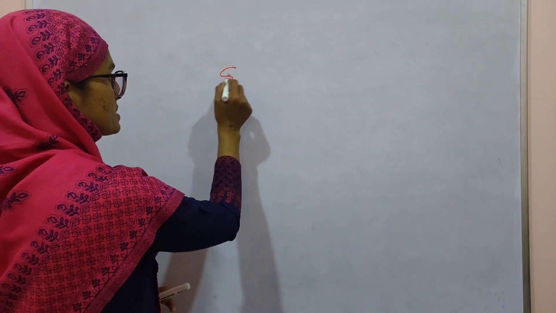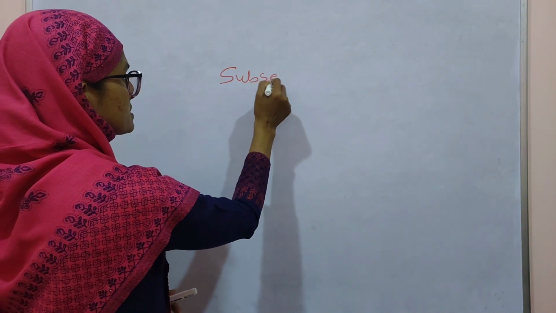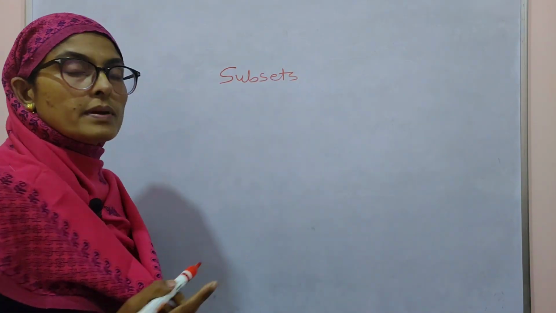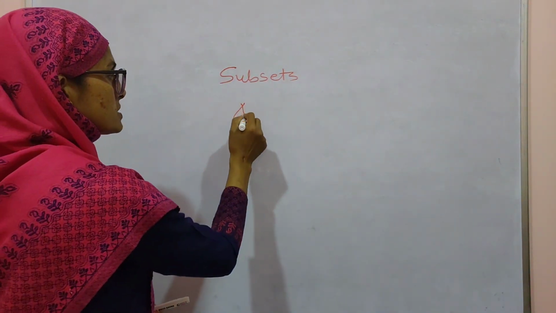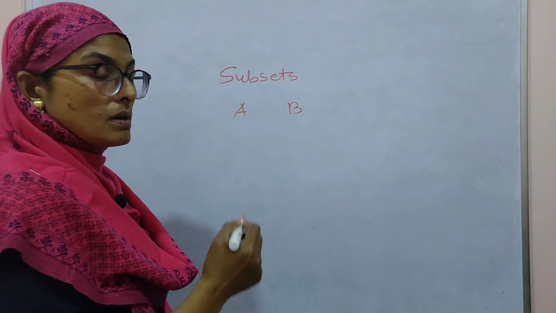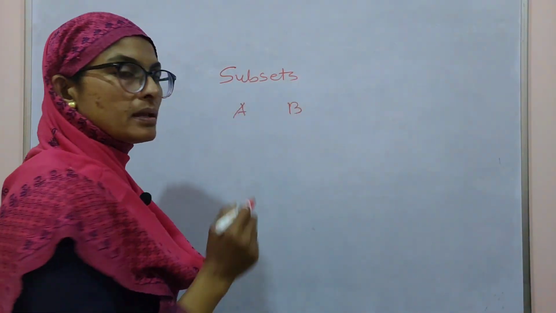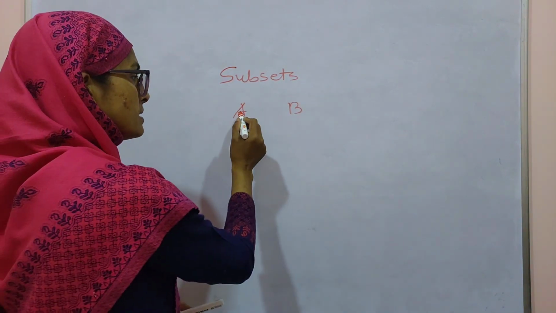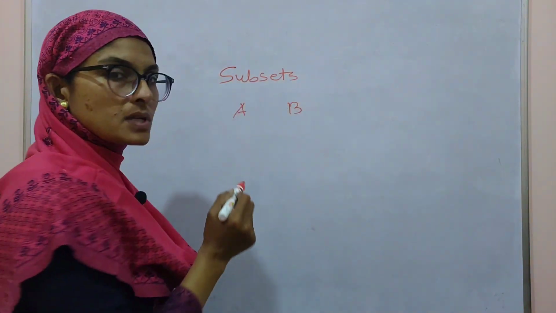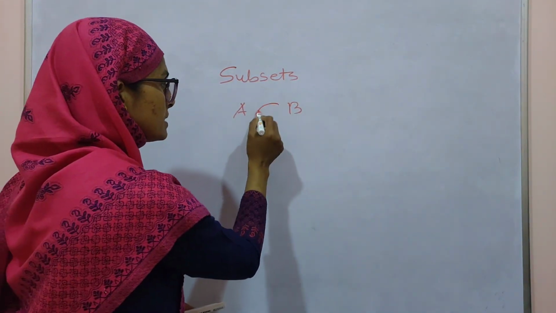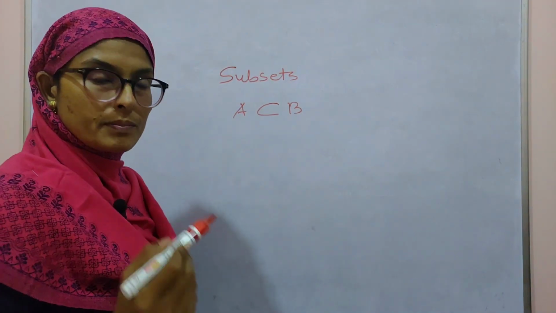Today I am going to discuss subsets. First you have to know what subsets are. If A and B are two sets and every element of A is also an element of B, then A is called a subset of B, and symbolically it is written as A ⊆ B.